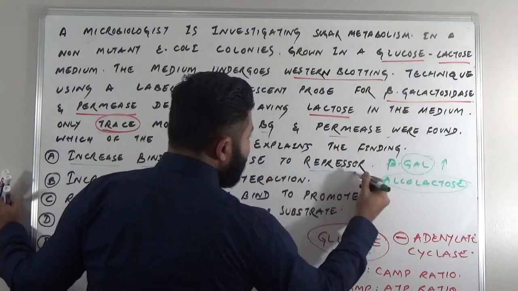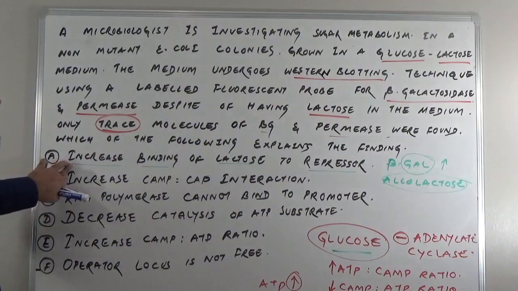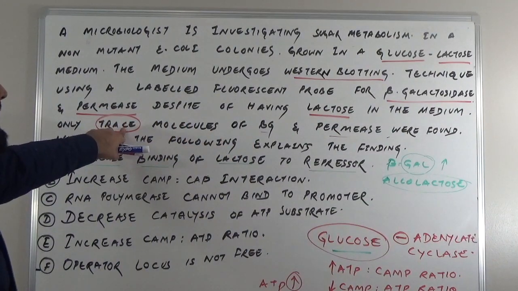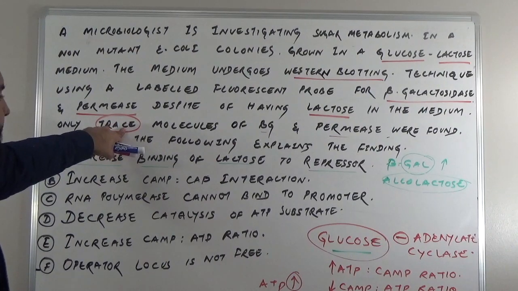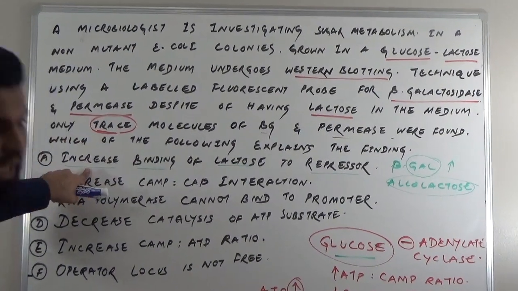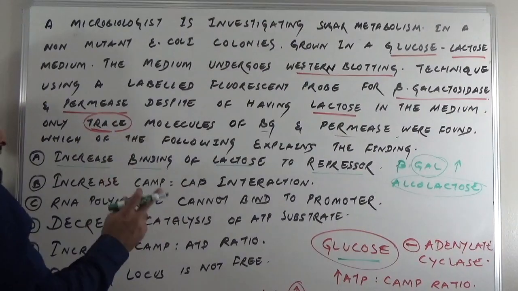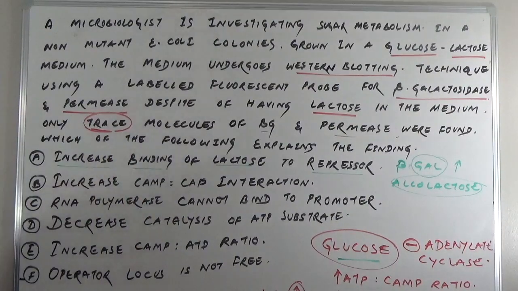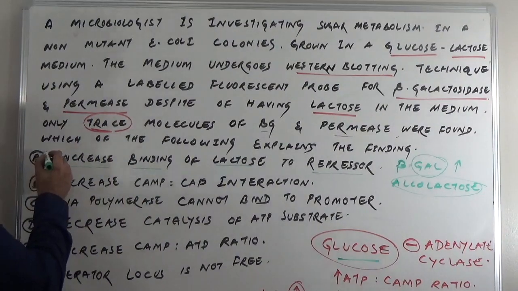Option A: there is an increased binding of lactose to the repressor. It doesn't explain the situation. Here the situation is explaining clearly that there is no positive regulation, and this option is talking about the negative regulation, that is lactose binding to the repressor. So here this is not at all an answer.